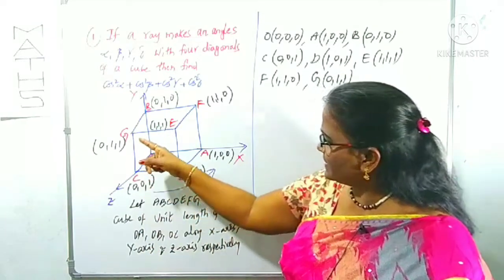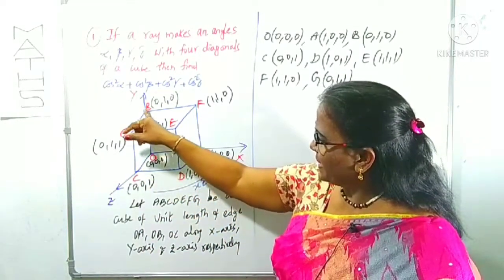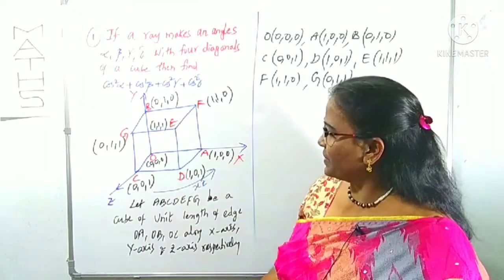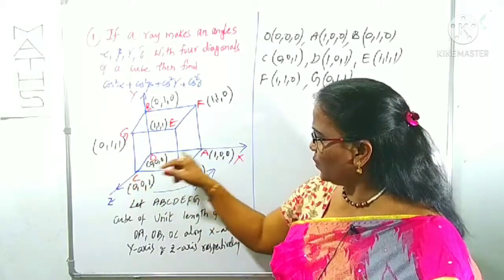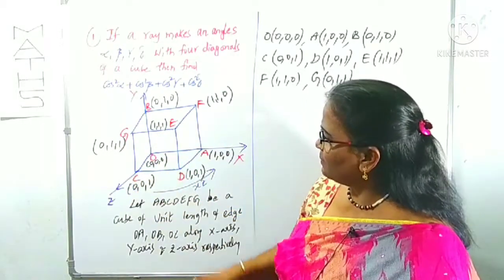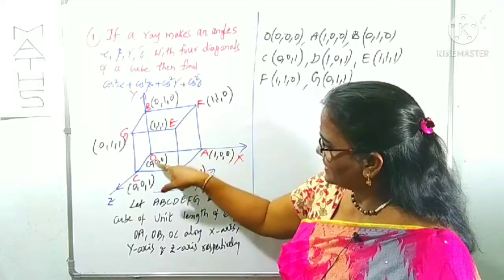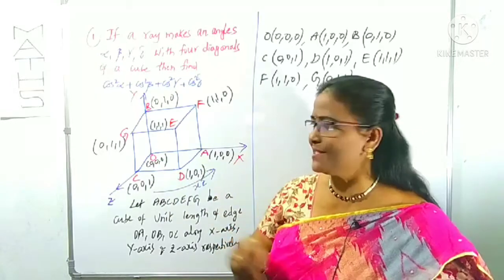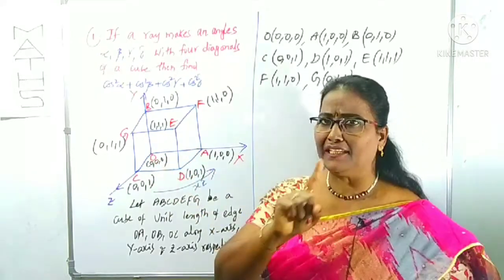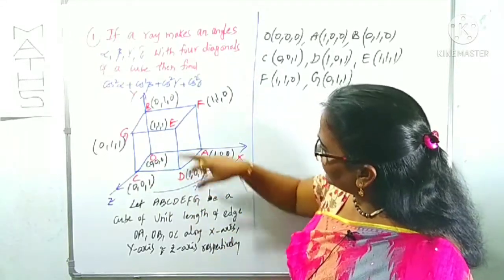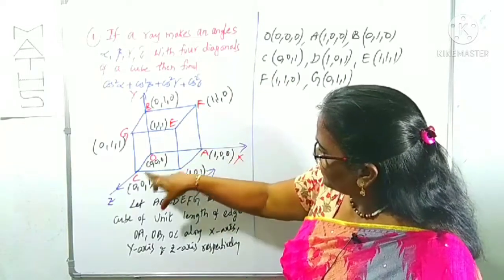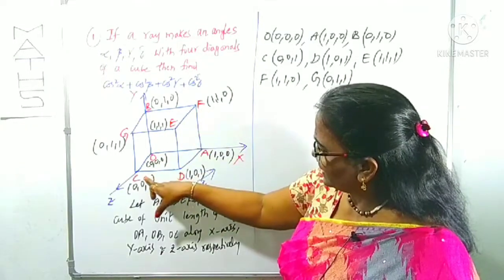We can observe what the above face is here: B, G, E, F. What is the below face? O, A, C, D. By joining E to O, E is an above face vertex, O is a below face vertex. By joining OE, we get one diagonal. Similarly, F to C, this is above, this is below.